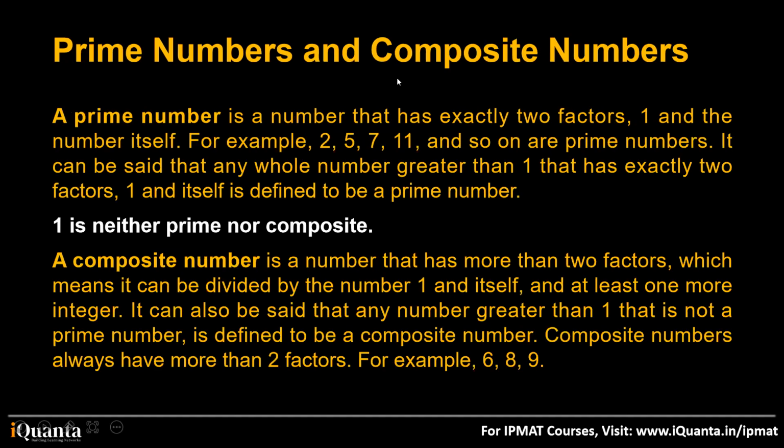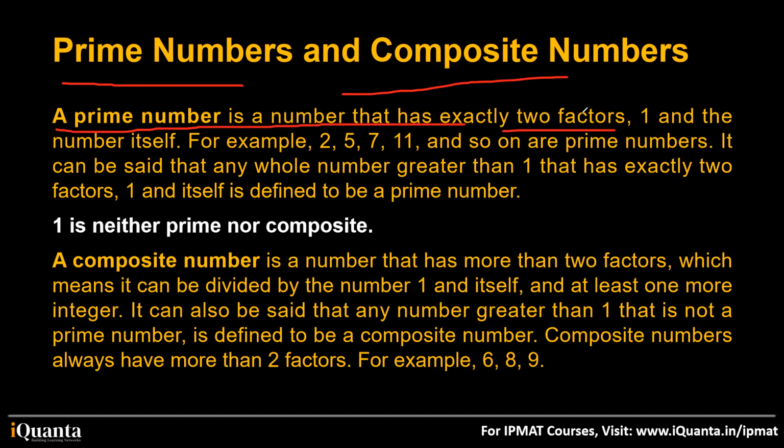Now, somebody was asking me about this, right? Prime numbers, composite numbers. So let's study prime numbers and composite numbers. A prime number is a number that has exactly two factors, that I already told you. For example, 2. 2 has only two factors.